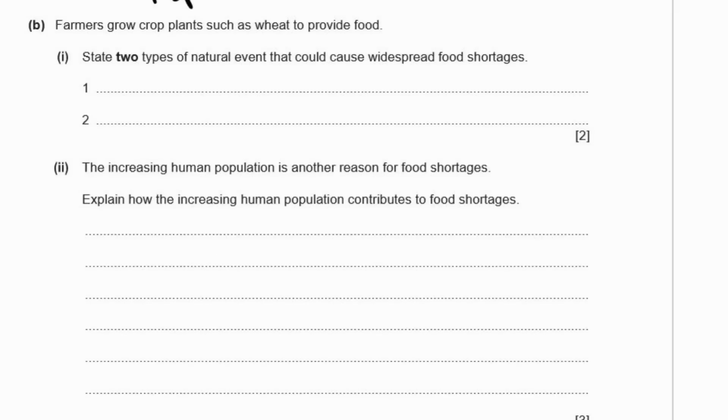B. Farmers grow crop plants such as wheat to provide food. 1. State 2 types of natural events that could cause widespread food shortages. Keywords there, we have natural events, so nothing man-made like acid rain or anything like that, and widespread, so it has to be something that's going to affect more than just one farmer's field. So a tornado is not a widespread thing, it just does large amounts of damage but in a small area.